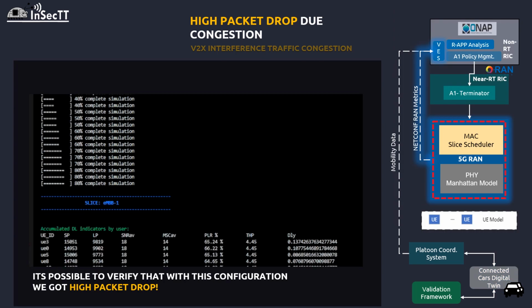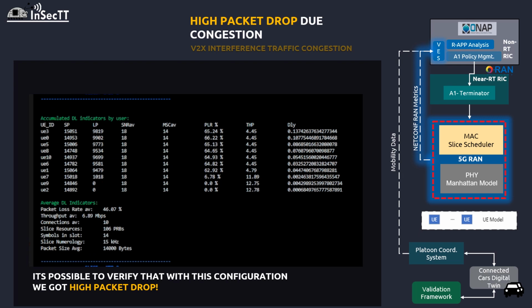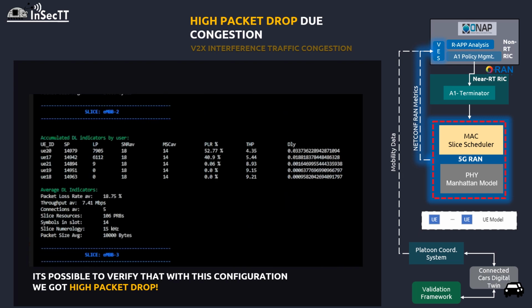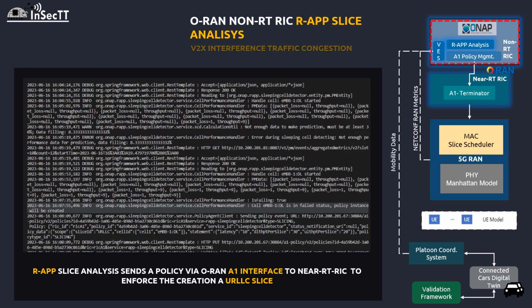It's possible to verify that with this configuration we got high packet drop. Then, using the control loop, the metrics are collected. As we can see on the logs, a policy will be created, which will enforce the creation of a new network slice for vehicular platooning with low latencies.